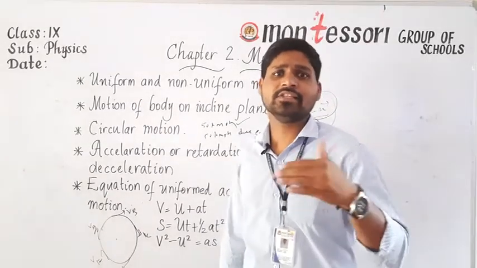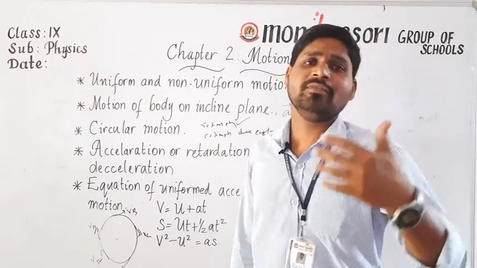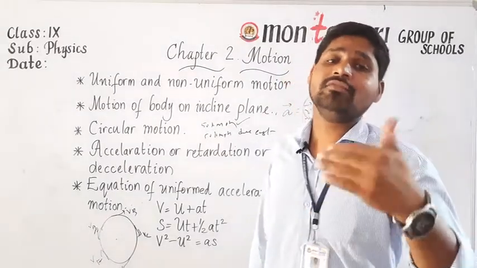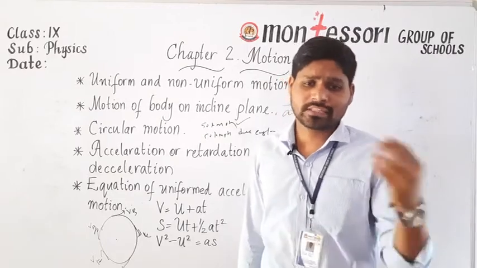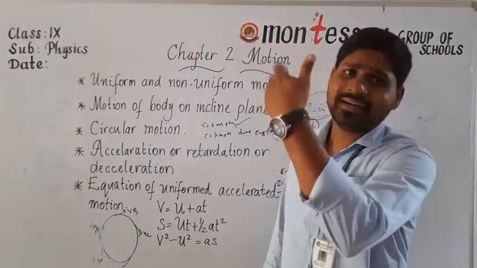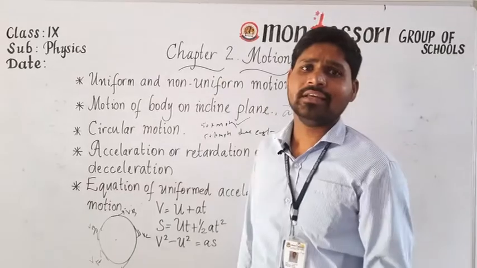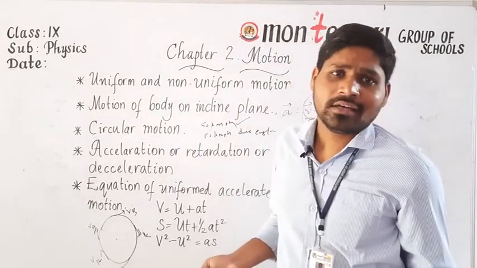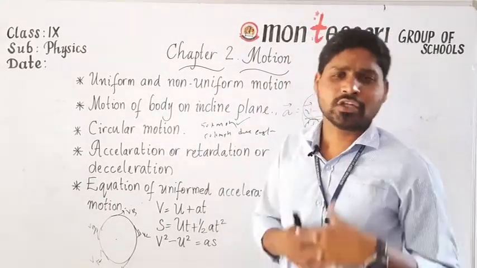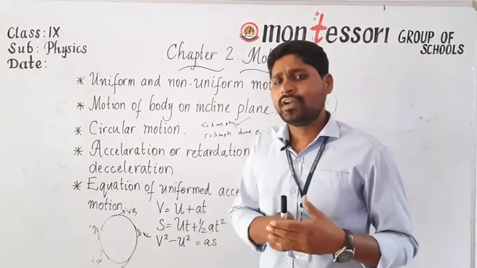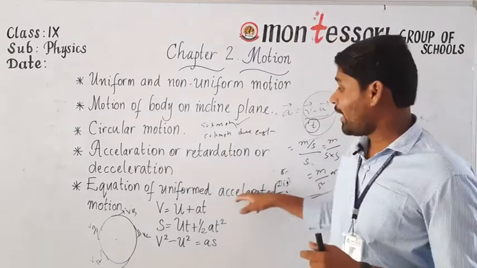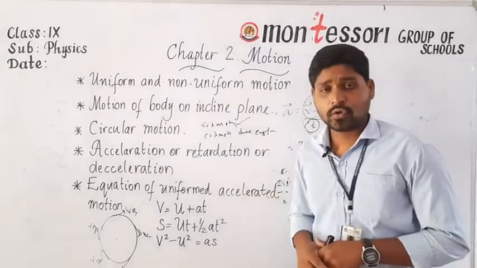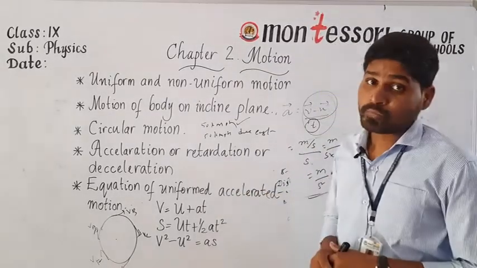For example, if the train is moving on a track, whenever the driver applies the brakes, the train comes to rest. That is retardation. For example, if you throw a stone upward, that is acceleration. Whenever it comes downward, that is negative acceleration, or retardation, or deceleration. So it is not always an increase in velocity; it may be a decrease in velocity also. In such conditions, you get negative acceleration, deceleration or retardation. Is it clear?